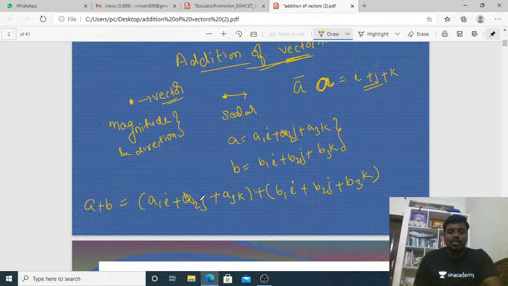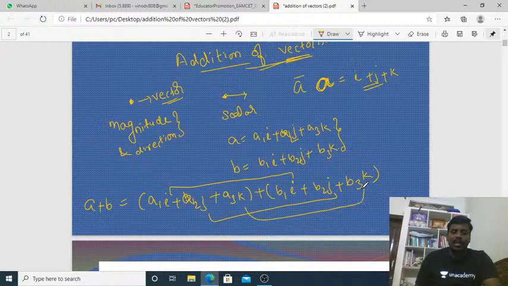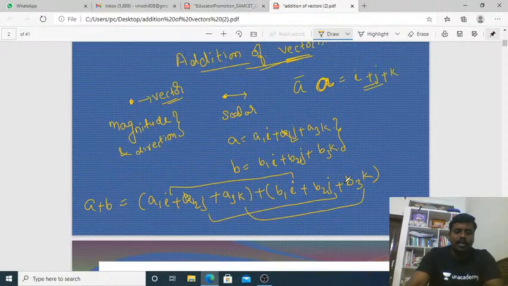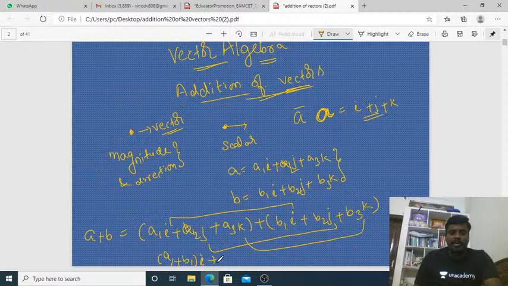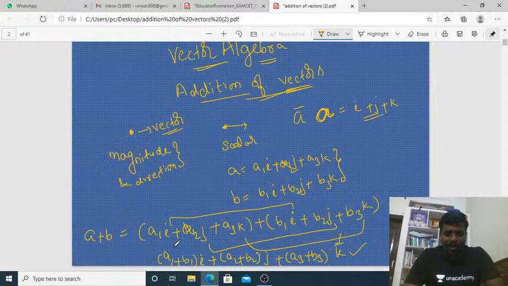Now, adding two vectors, you add the corresponding components only, of i, j, and k. That means (a1 plus b1) into i plus (a2 plus b2) into j plus (a3 plus b3) into k. This is nothing but the addition of two vectors.